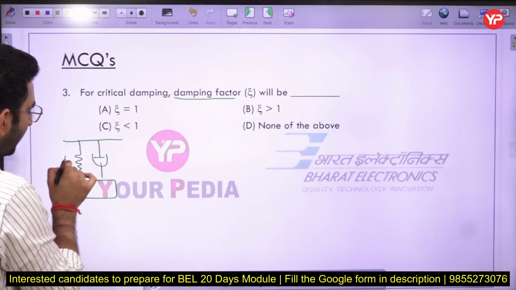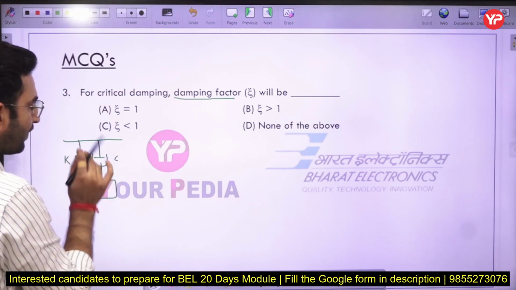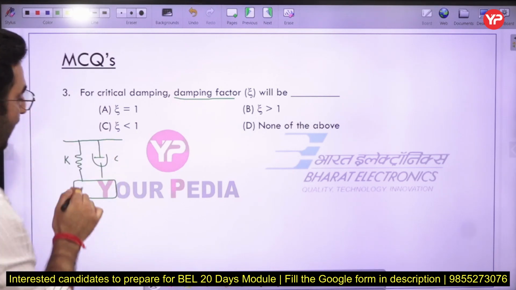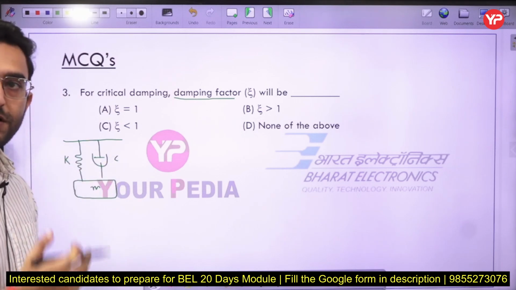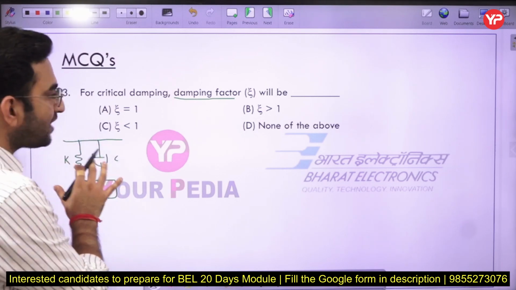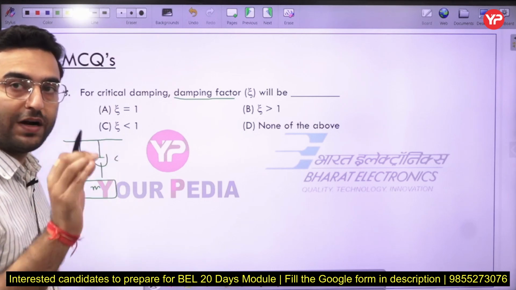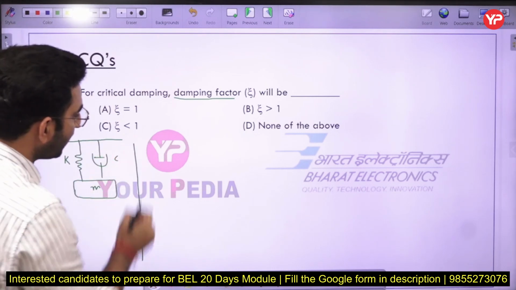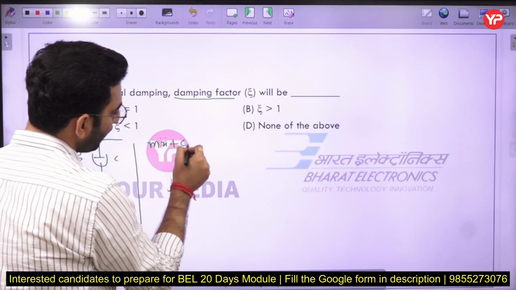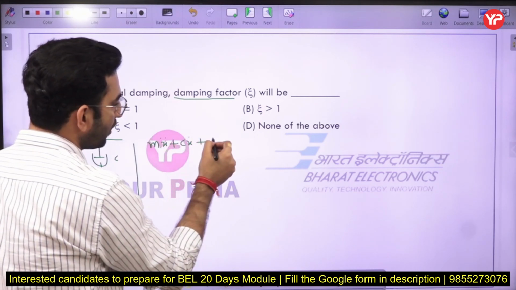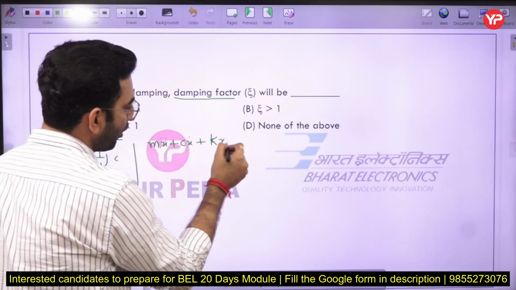So again here we have a spring of stiffness k, here we have a damper with damping coefficient c, and here we have a mass of a body which is represented by m. In that case, if I write down the governing differential equation, it will be written as m x double dot plus c x dot plus k x equal to 0.